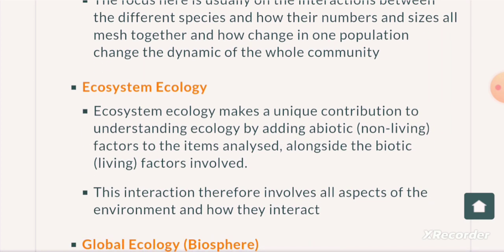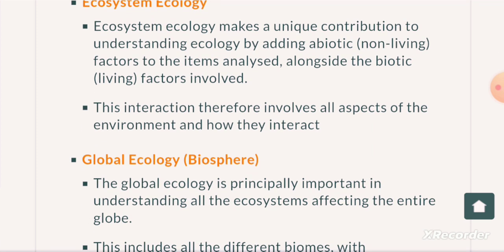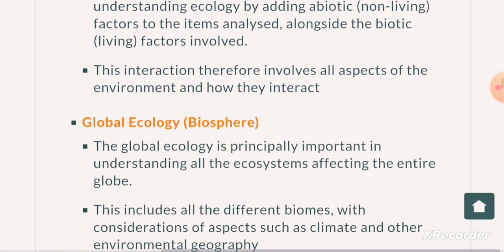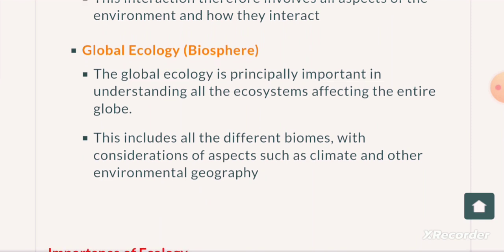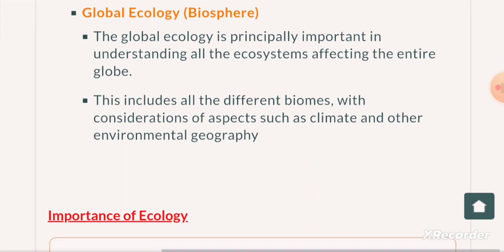Ecosystem ecology. Ecosystem ecology makes a unique contribution to understanding ecology by adding abiotic, that is non-living factors, of the items analyzed alongside the biotic, that is living factors involved. The interactions therefore involve all aspects of the environment and how they interact. Global ecology, that is biosphere. The global ecology is principally important in understanding all ecosystems affecting the entire globe. This includes all the different biomes with the considerations of aspects such as climate and other environmental geography.